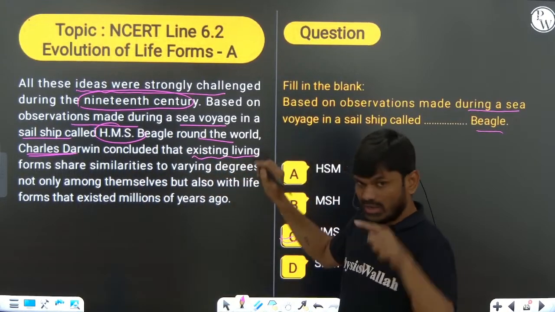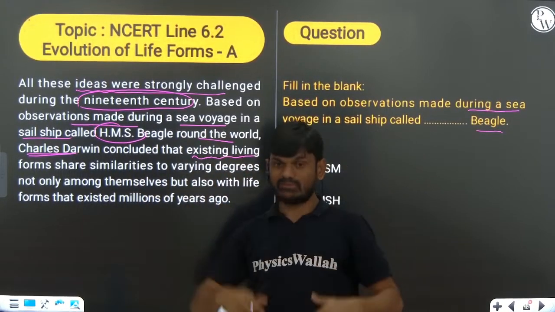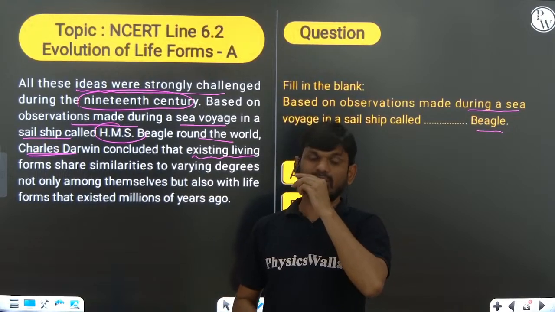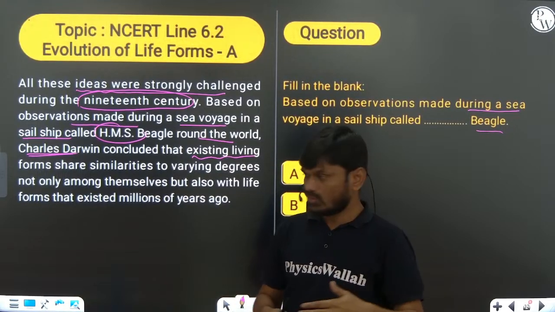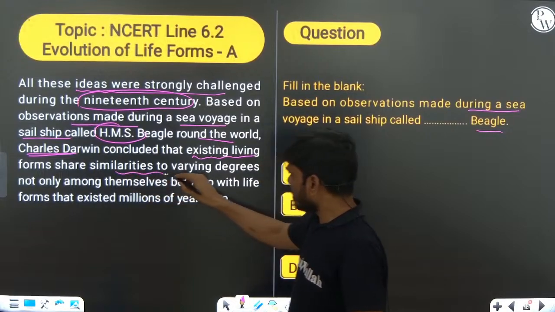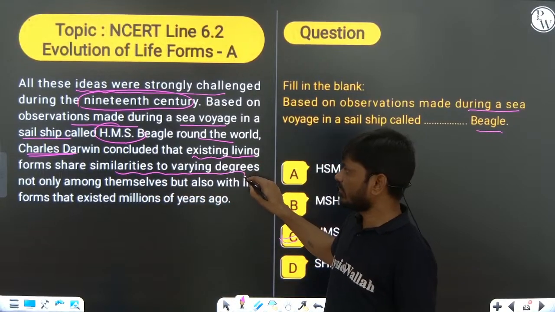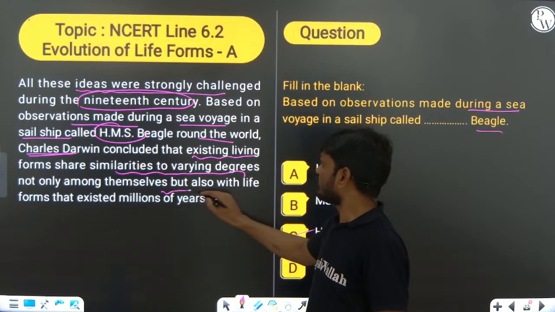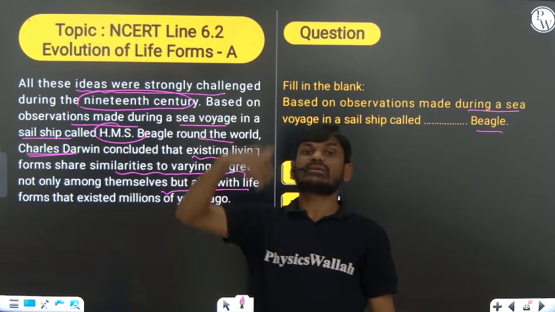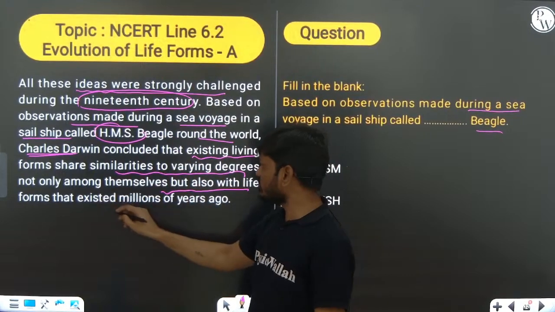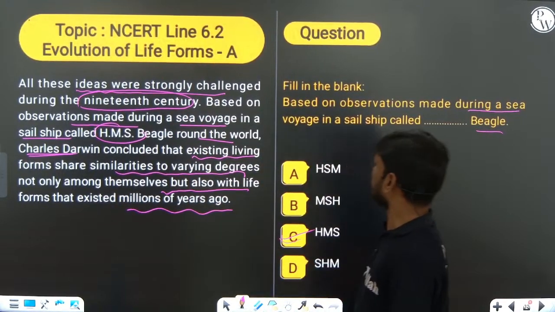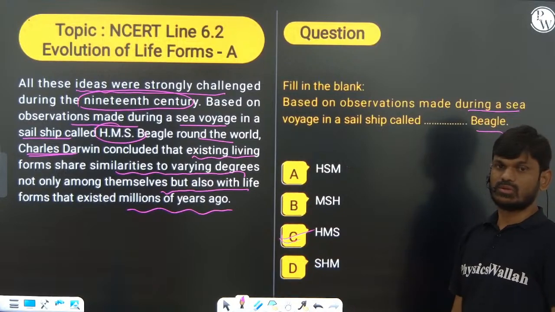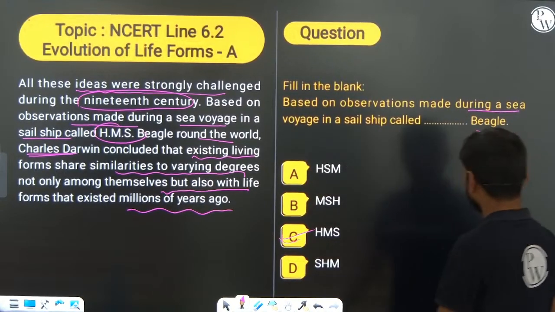the existing living organisms share similarities in varying degrees, not only among themselves but also with life forms that existed million years ago. From this sentence they will ask you a question.